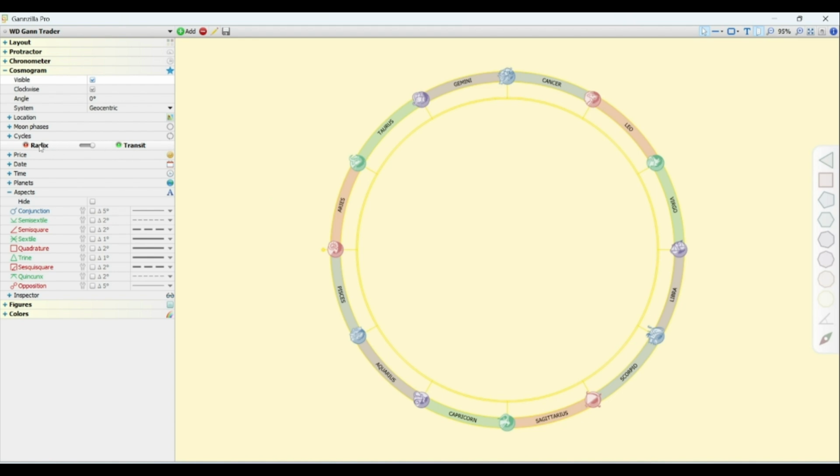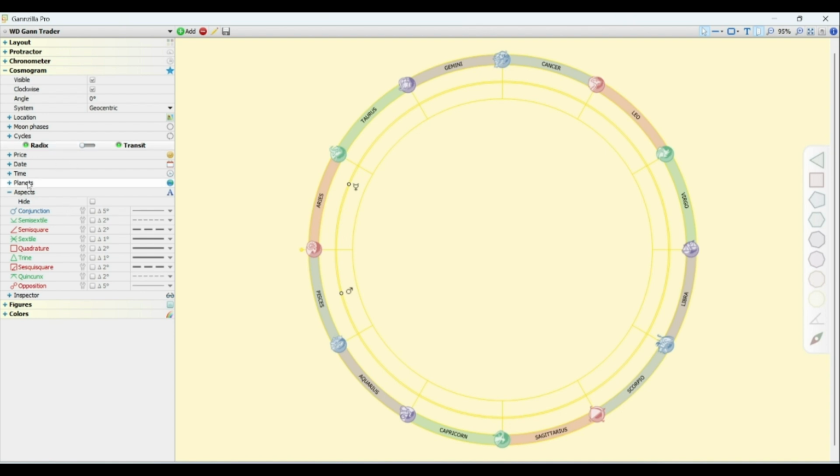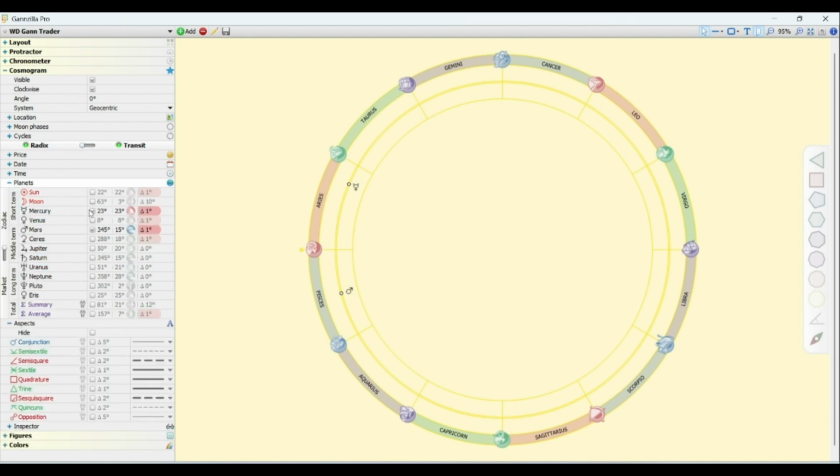On the Radix part, go to the planets option and select the planets Mercury and Mars only. In the aspects part, select the conjunction only. Now we are not going to make any change in the Radix part. So now let's come to the transit part. In the transit part also we are going to select the planets Mercury and Mars, and in the aspects part we are only going to use the conjunction. So this is the setting for our today's view on the Nifty.